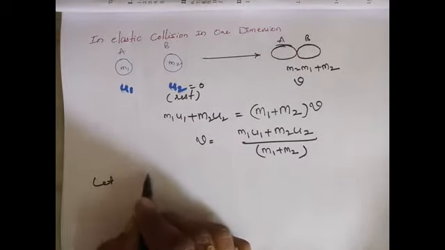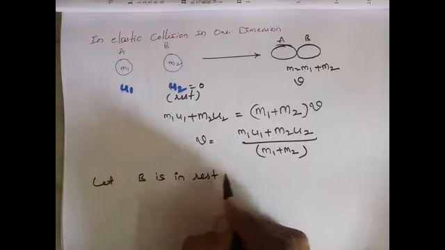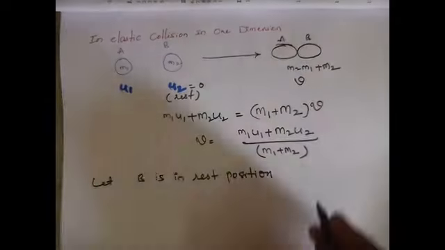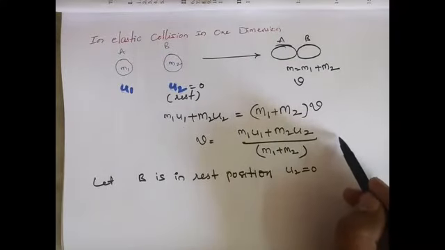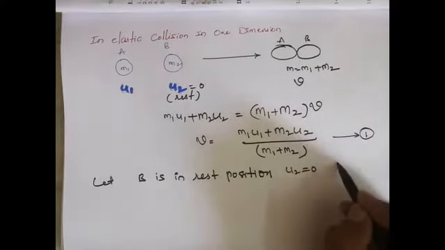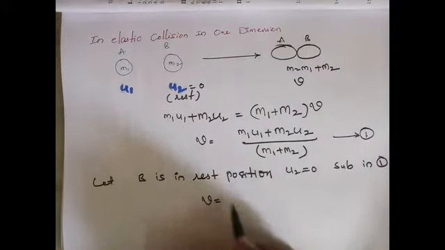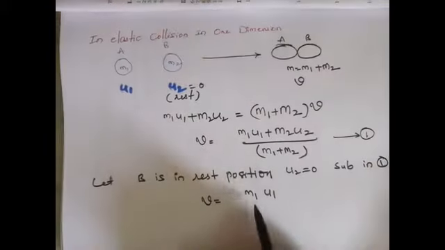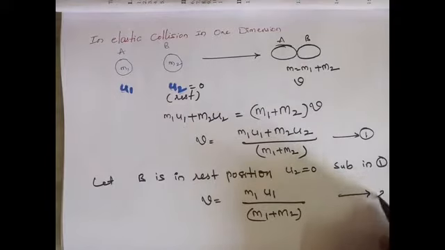Let us assume the previous result is equation number 1 and substitute u2 equal to 0 in equation 1. So we get v is equal to m1 u1 by m1 plus m2. Assume this is equation number 2.